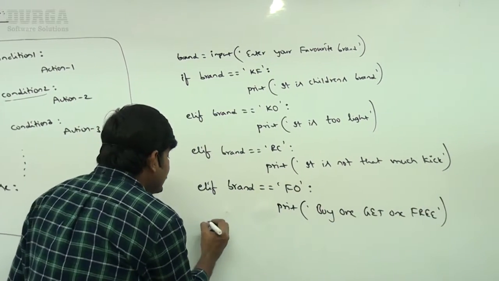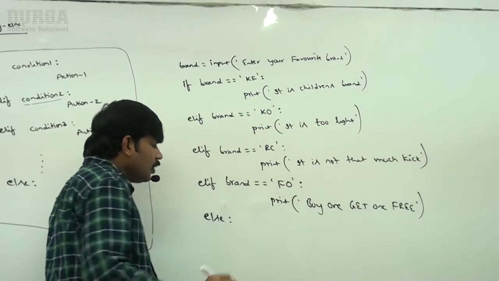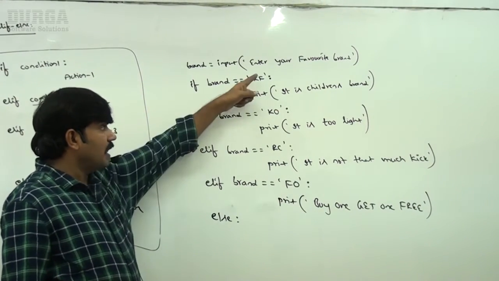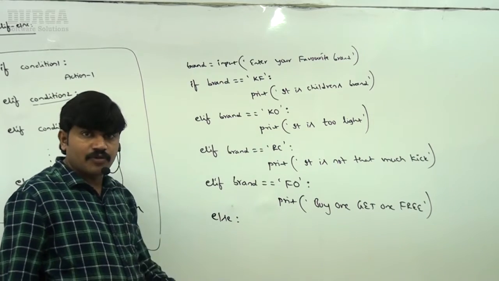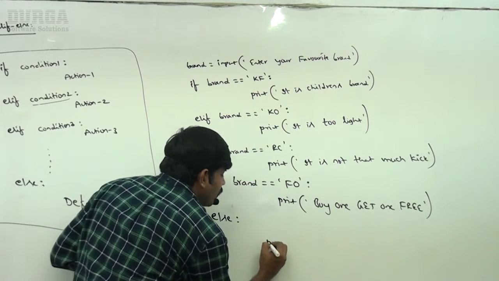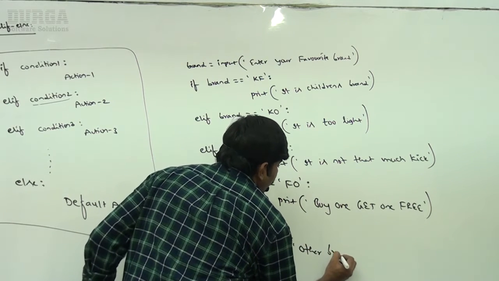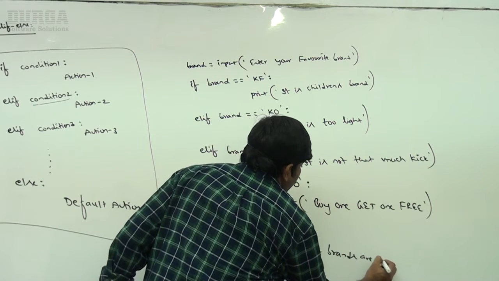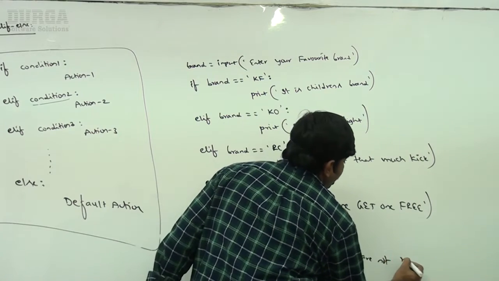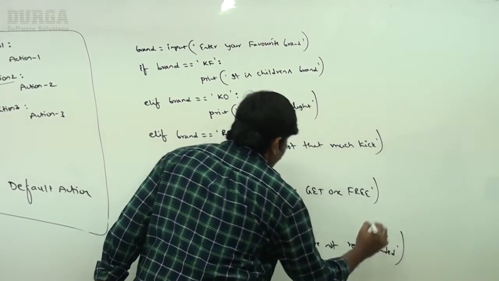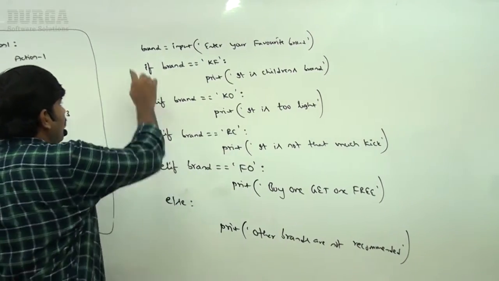Okay. Else, sir. When will the control come to the else part? If not KF, not KO, not RC, not FO, then only, right. Now print other brands are not recommended. Like this I'm taking. Wow, beautiful example, man.